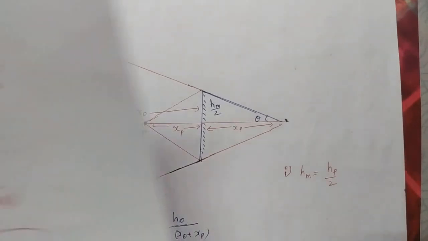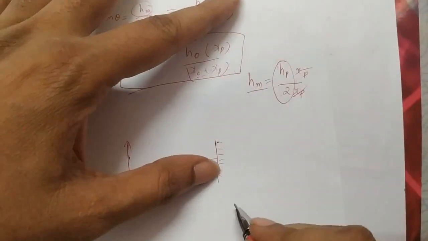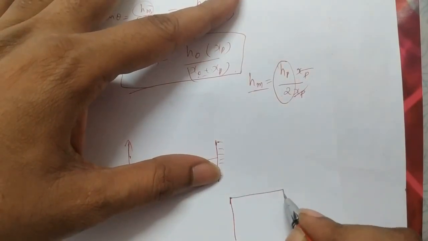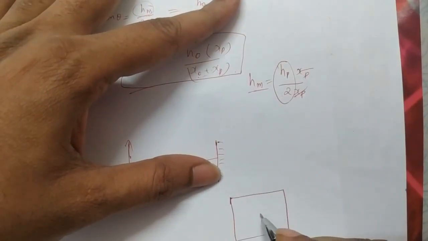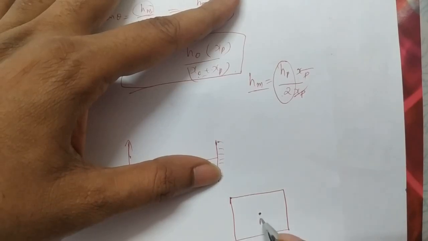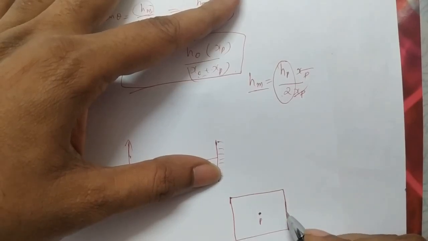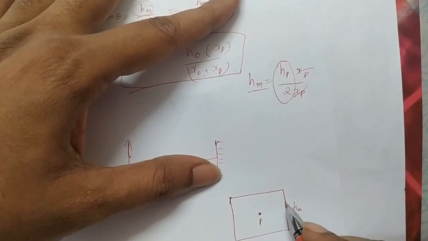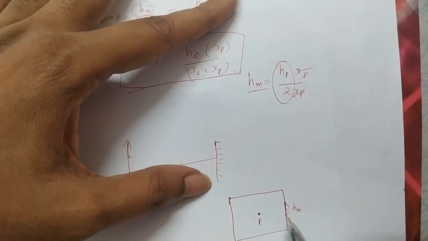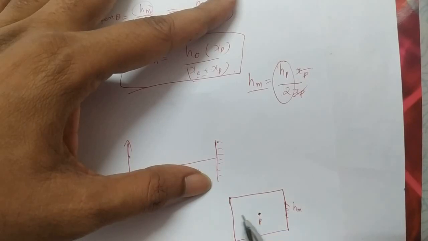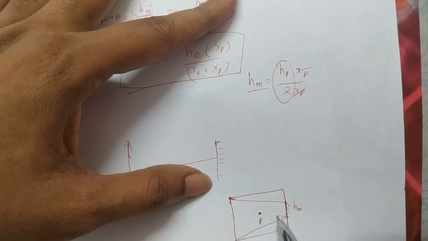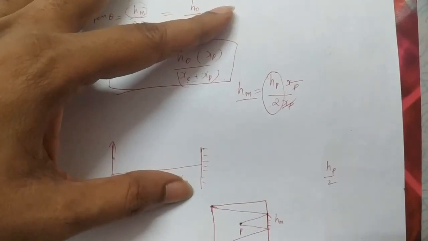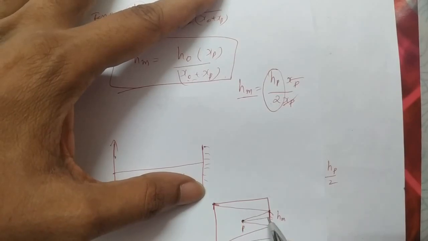Suppose, for another application, there is a perfect square room. A person stands at the center and they fix a mirror here. We don't know the height of the mirror, HM. What is the height of the mirror required to view the whole backside wall, the complete wall? In that case, what is the distance of the person?